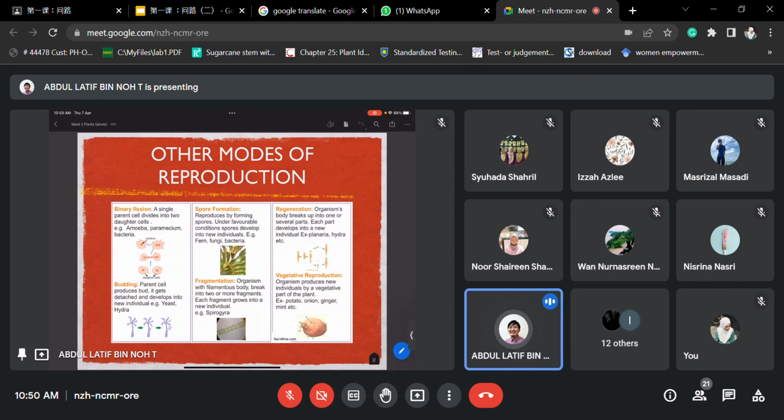Hydra, I'm not too sure what it is. I need to check it out. But yeast, yes, it's a type of fungus, we know that. Spore formation: reproduced by forming spores under favorable conditions. Spores develop into new individuals too. Normally certain fungus and certain bacteria will produce spores.